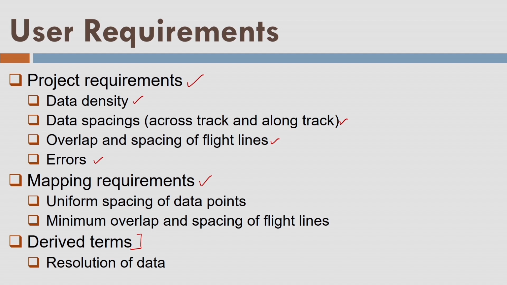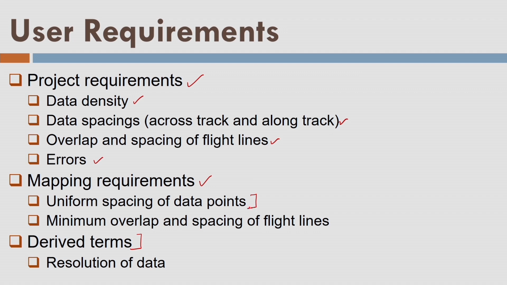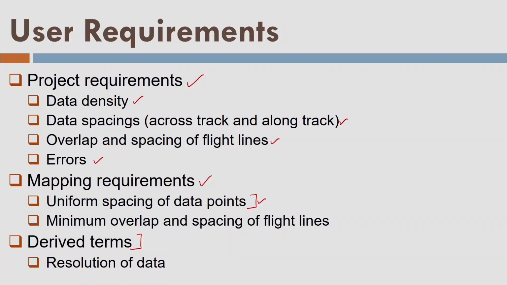But before that, let us look into the mapping requirements. Each and every mapping agency demands some kind of attributes or quality or conditions in the data acquisition process, so that the data should have some minimum quality. And so the data should be uniformly spaced, which means if the data is uniformly spaced, I can create 3D data or the 3D digital elevation model, and we will have more confidence in that.